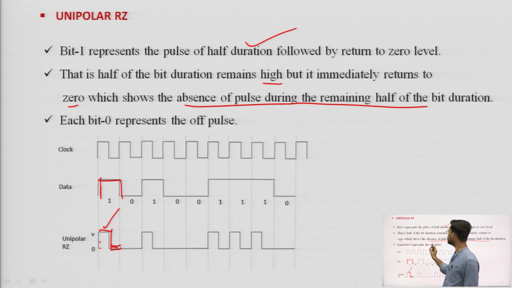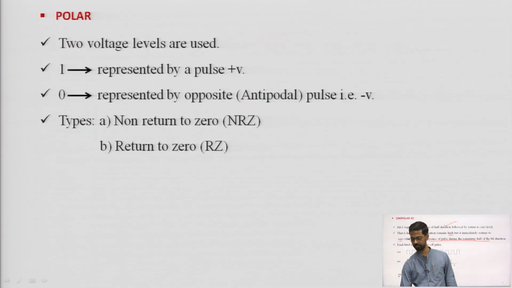Similarly, each bit 0 represents the off pulse, 0 means 0. For 1, half the pulse is plus V and the other half is 0. That is the representation of unipolar RZ.